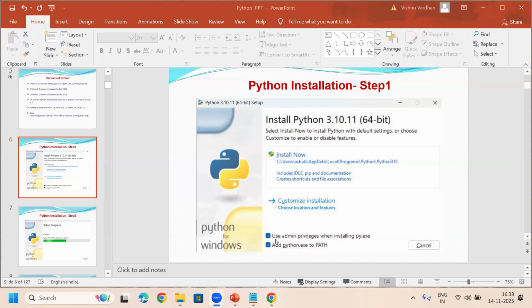One is, for example, use admin privileges when installing, py.exe, and the second one is add python.exe to the path. If you don't check these two options, your Python software will not work. You cannot use the Python software properly.